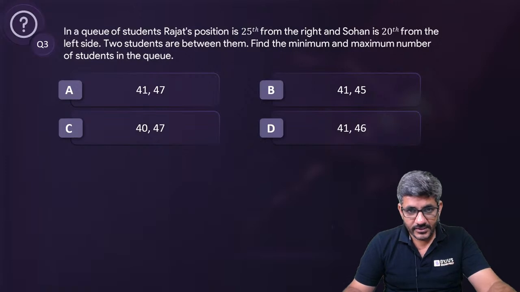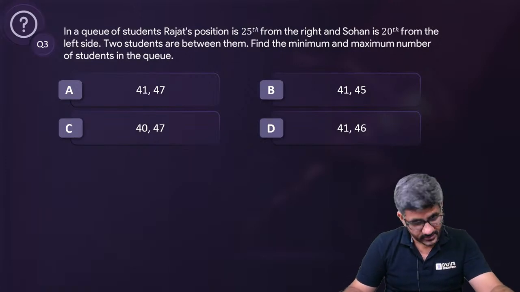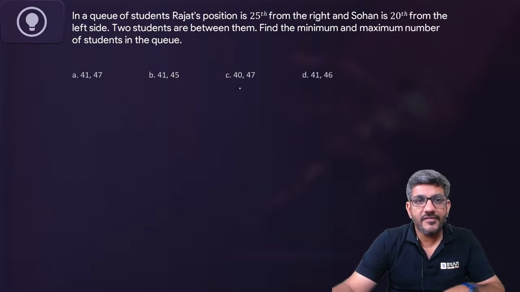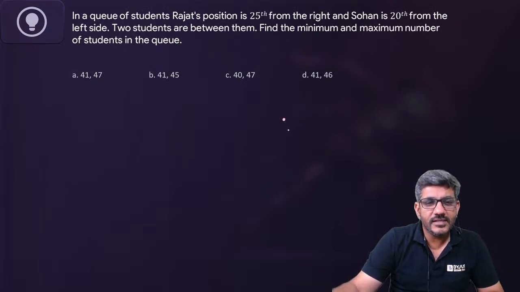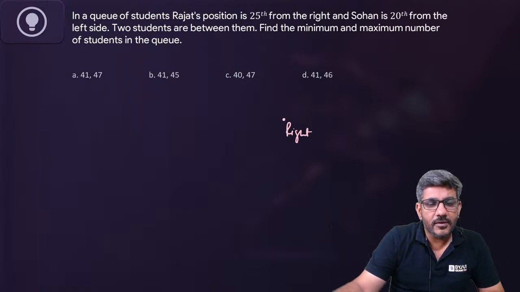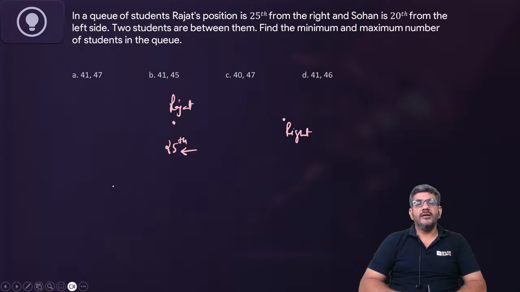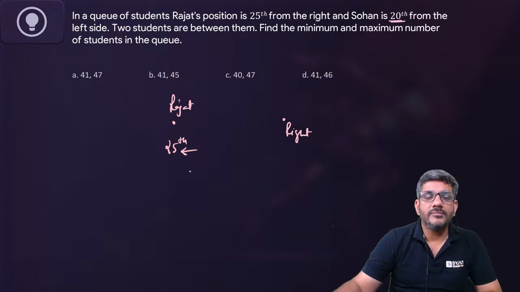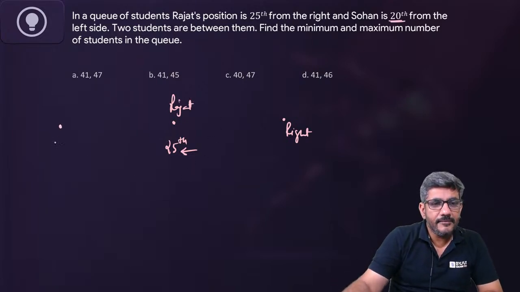चलिए देखते हैं. Shivam and Charvi have also answered C. Let's see. So Rajat's position is 25th from the right. So this is the right end, let us say. Rajat would be here and he is the 25th person from the right. And Sohan is 20th from the left. This is the left end, and Sohan is 20th from here.